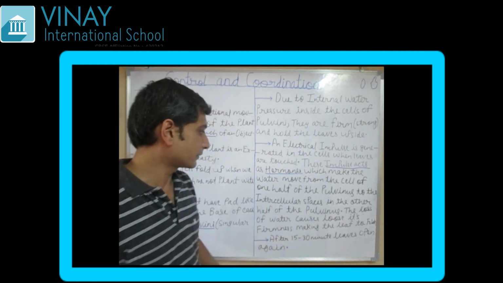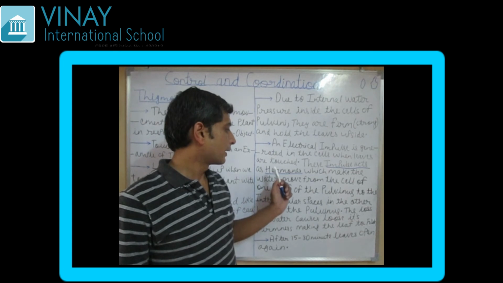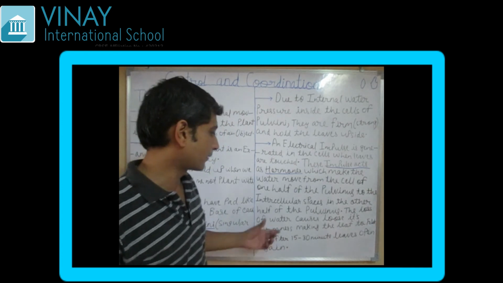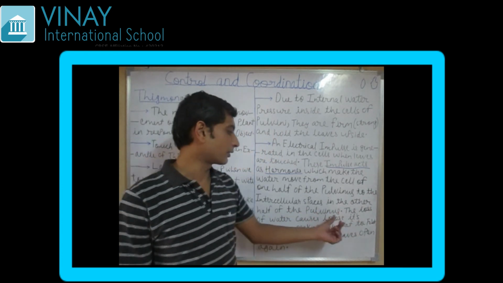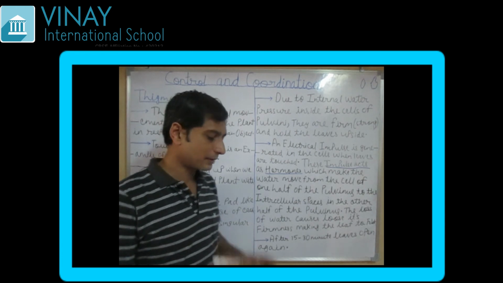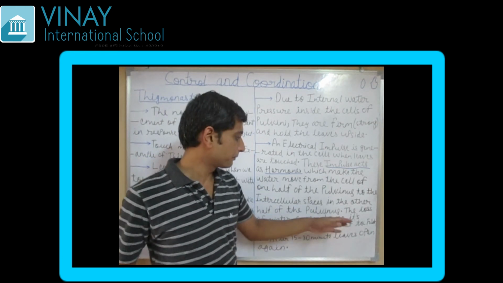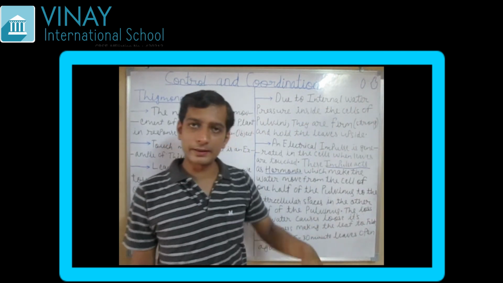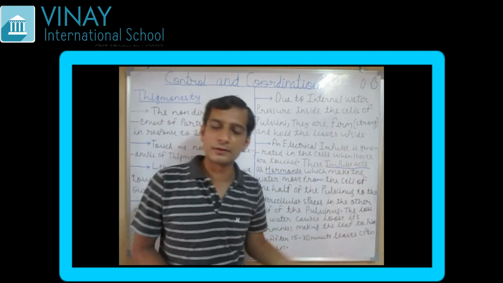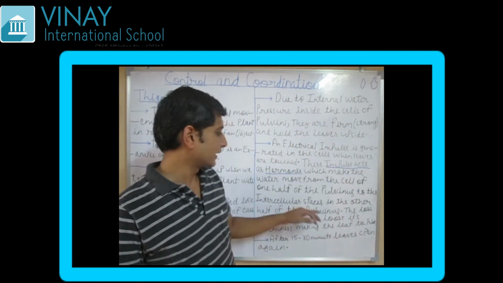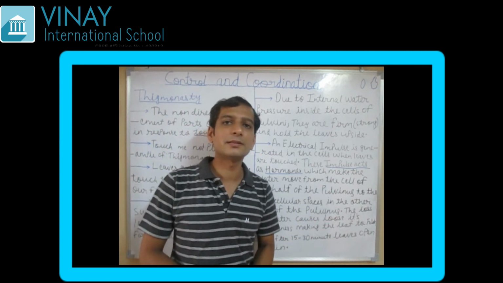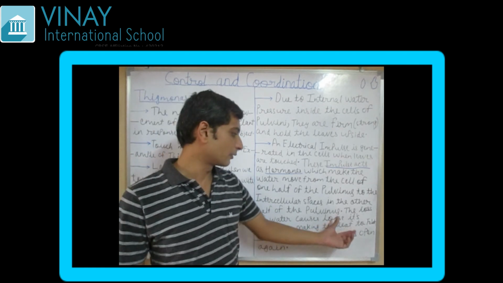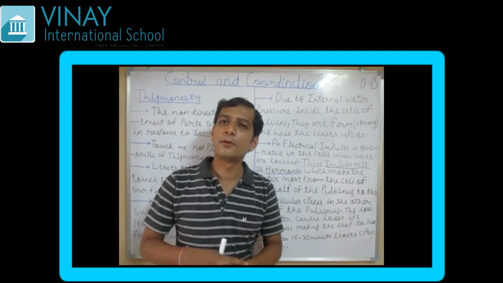Let's see what is happening here. Since the water moves from the cells of one half of the pulvinus to the intercellular spaces in the other half, the loss of water causes it to lose its firmness. The water is lost from this portion and moves towards the other half, so they lose their firmness. What is firmness? The strength. They lose their strength. Because of the loosening of the strength, the leaves get folded.